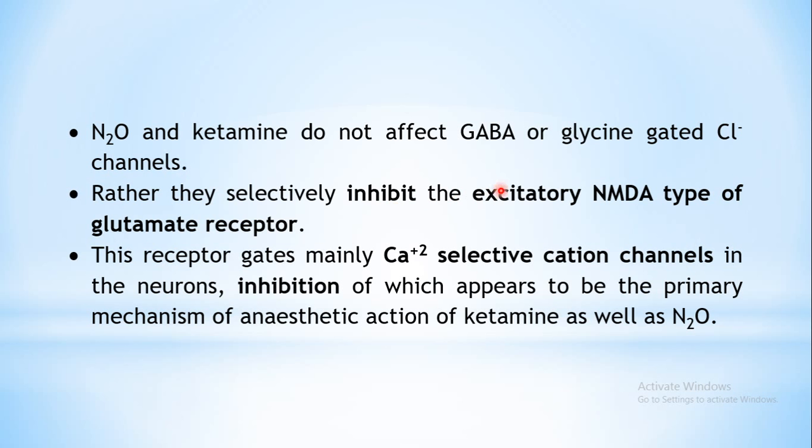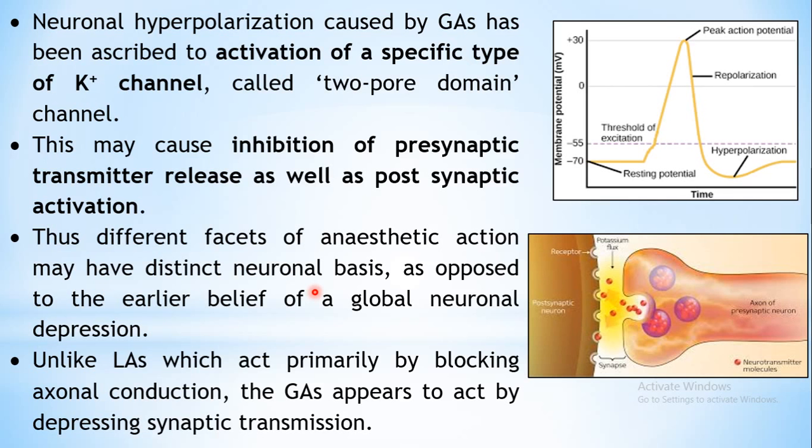Because of the inhibition of this NMDA type of glutamate receptor, the calcium selective cation channels in the neurons are inhibited. These receptors mediate their action through certain calcium selective cation channels, so these are also getting inhibited. That's how nitrous oxide and ketamine produce their anesthetic action.